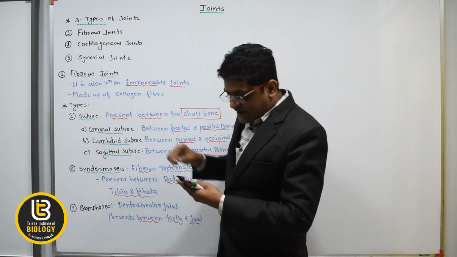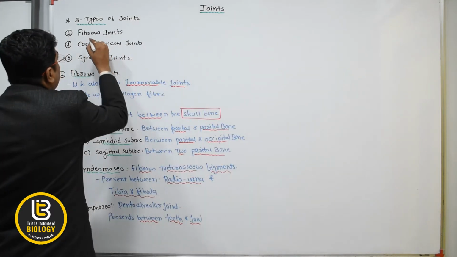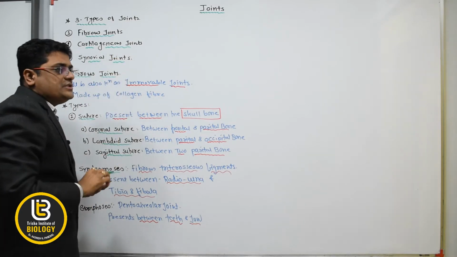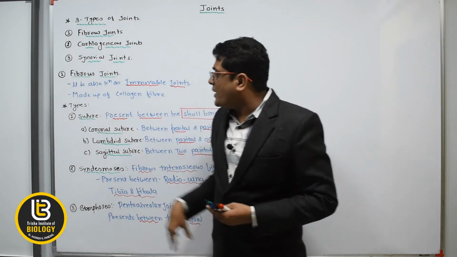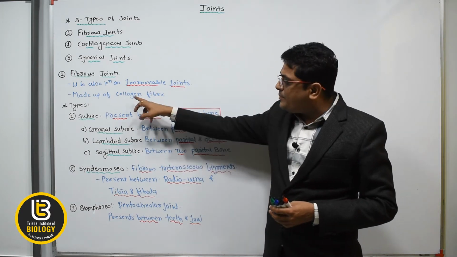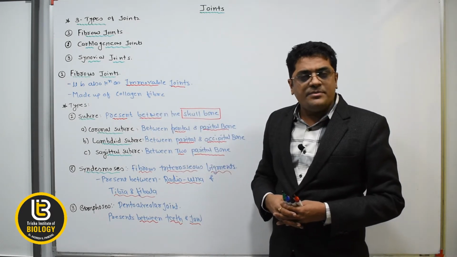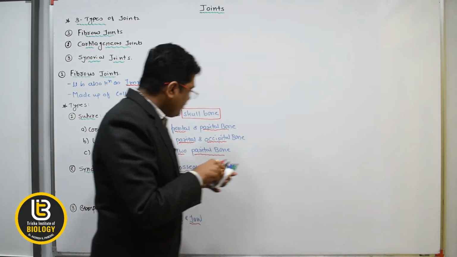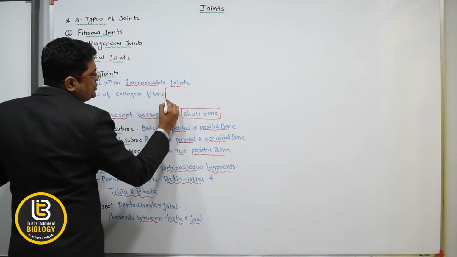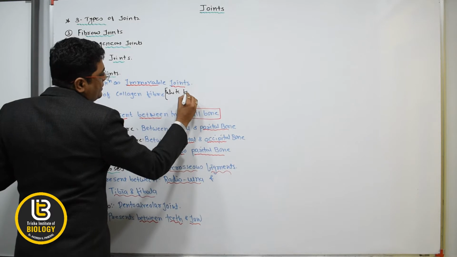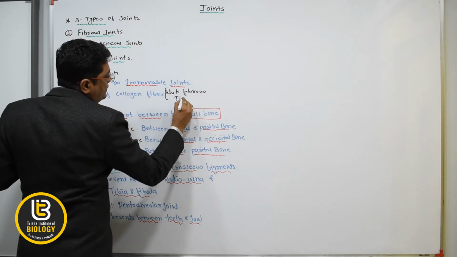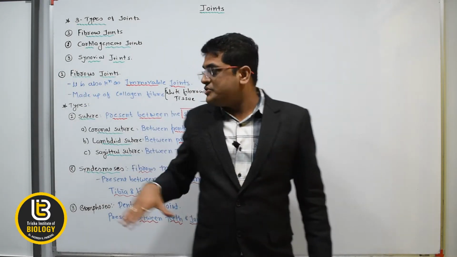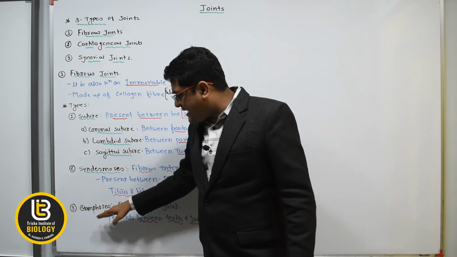So mainly there are three types of the joint. First one is the fibrous joint, second one is the cartilaginous joint, and third one is the synovial joint. So first, in the fibrous joint, actually it is immovable joint and it is made up of the collagen fiber, and it possesses the white fibrous tissue. Clear? Now there are mainly three types of the fibrous joint: suture type, syndesmosis and the gomphosis.